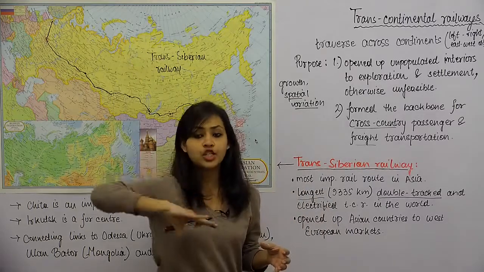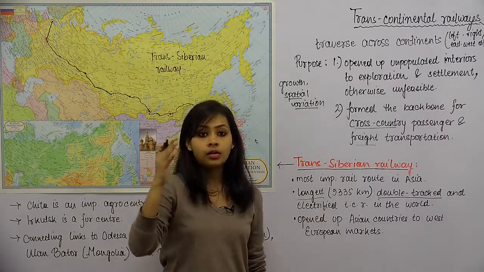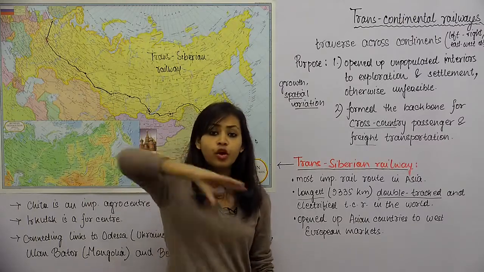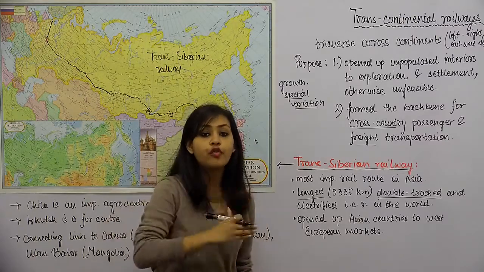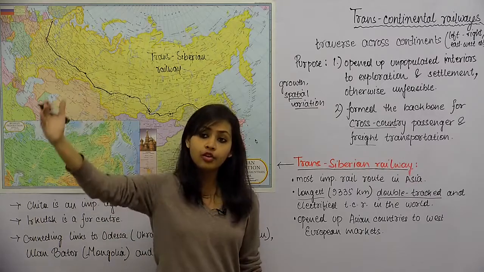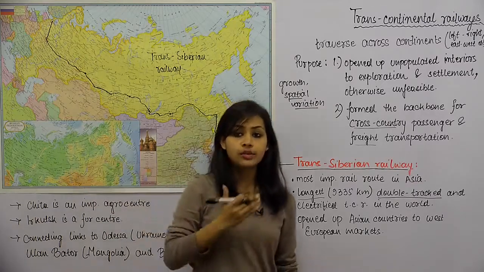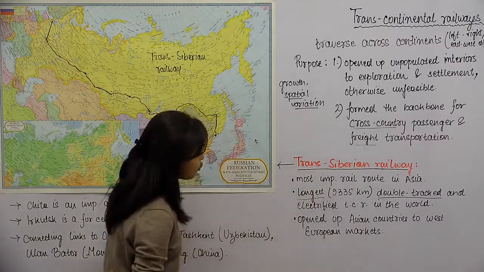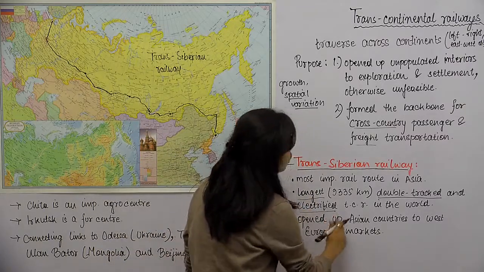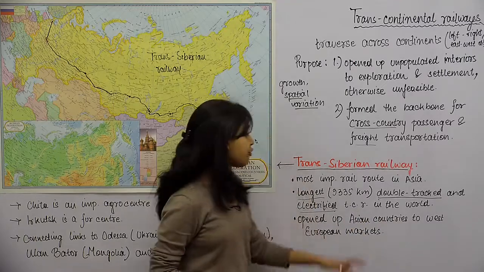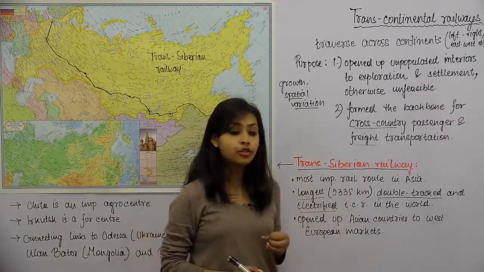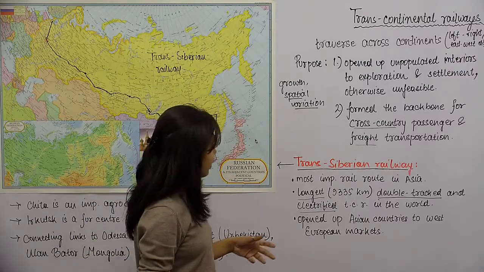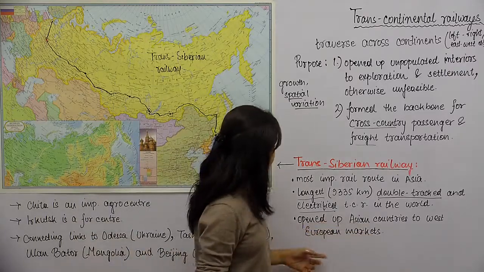मतलब दोनों directions में जाने आने का you have the railway route for both the directions. You can travel from here to there and you can travel from there to here as well. It's not like you can just travel in one direction. So it's double tracked and electrified transcontinental railway in the world. Remember how long it is. It is 9335 kilometers.